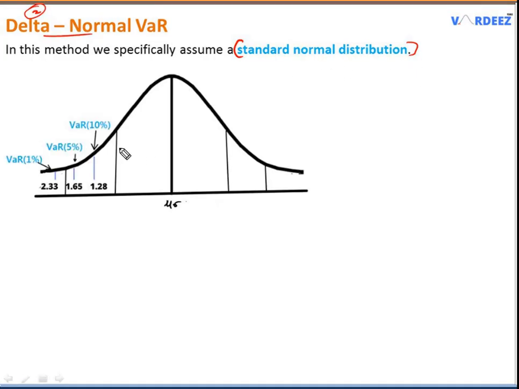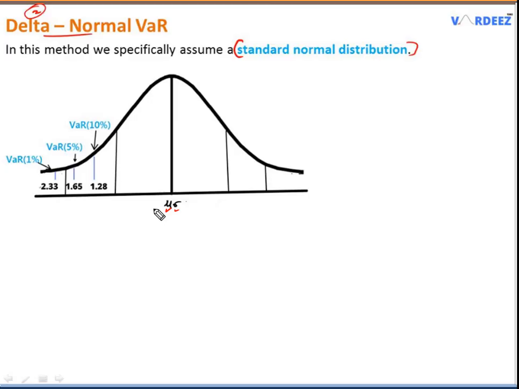So this is the standard normal distribution, and we know from our quants that in a normal distribution we just have two parameters. One is the mean, which is mu, and the other is the standard deviation. Only these two parameters define the entire distribution. The special thing about the standard normal distribution is that with the help of z-scores we can find any area under this curve.